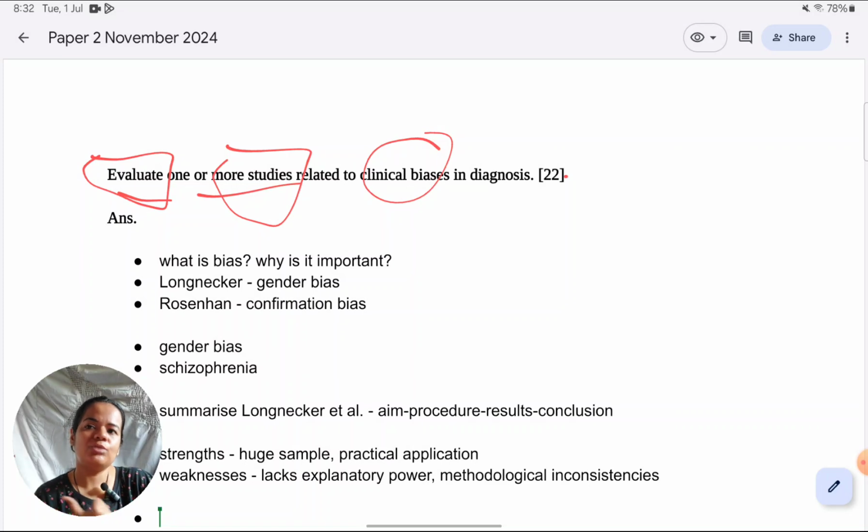If you take more than 2, you end up sacrificing depth for breadth. It's just because you want to touch upon so many biases and so many studies. Of course, you'll touch upon all of them briefly. There is a word limit and there is a time limit also. You won't be able to write everything in depth. That's not a good approach, because in the mark scheme, when they tell you to show your understanding, just by touching upon things, you don't show your understanding. You show understanding by going in depth.